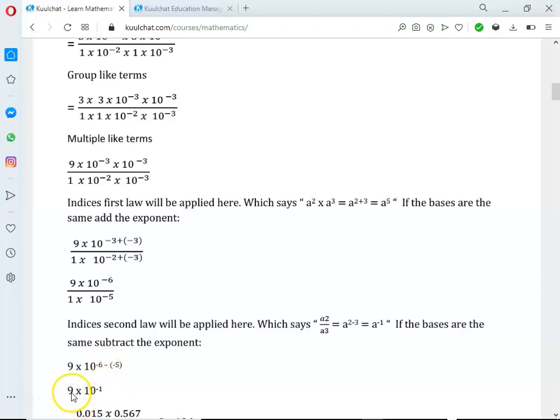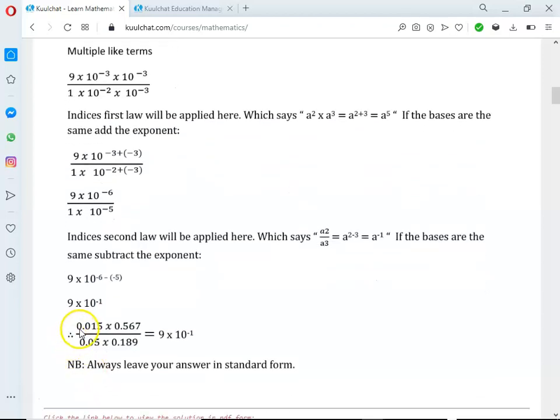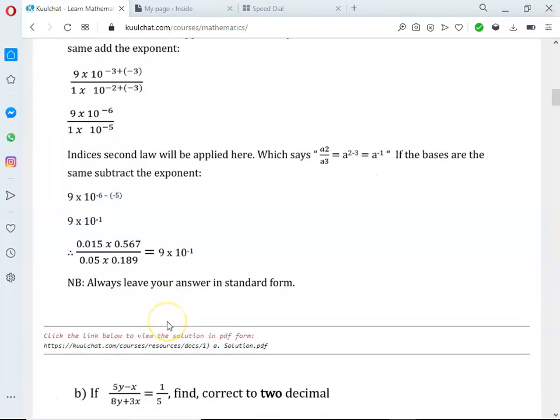So we get 9 times 10 raised to the power negative 1. Therefore 0.015 times 0.567 all divided by 0.05 times 0.189 is equal to 9 times 10 raised to the power minus 1. Note, always leave your answer in standard form.